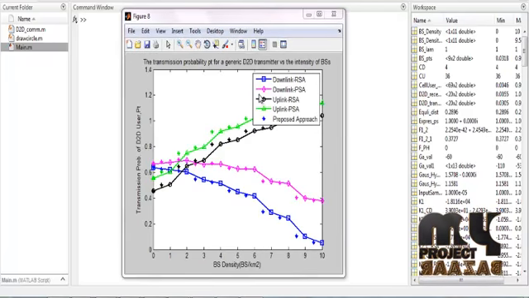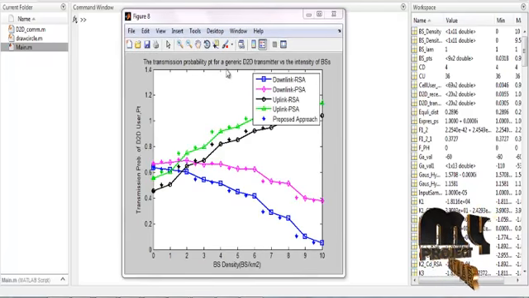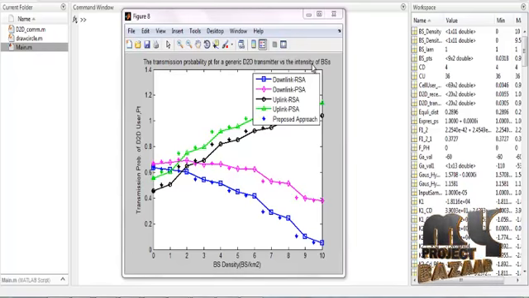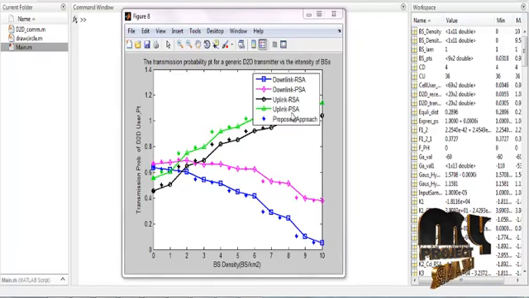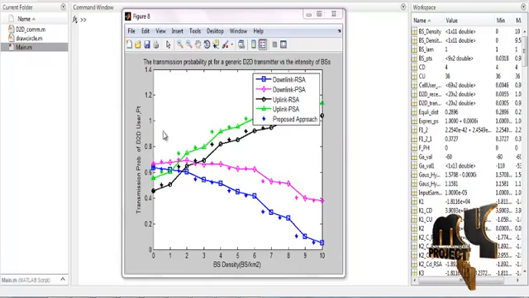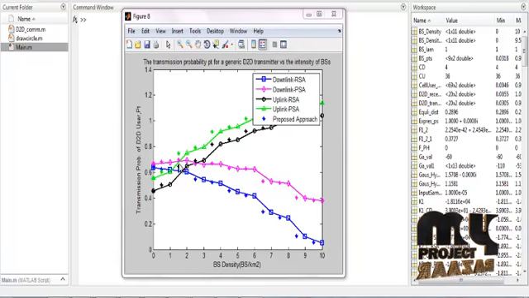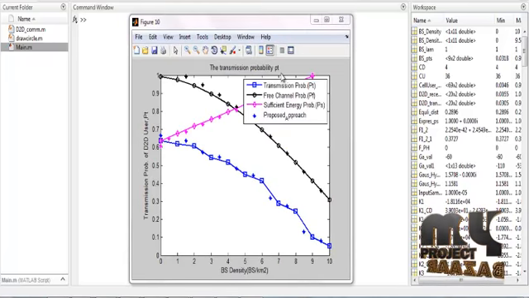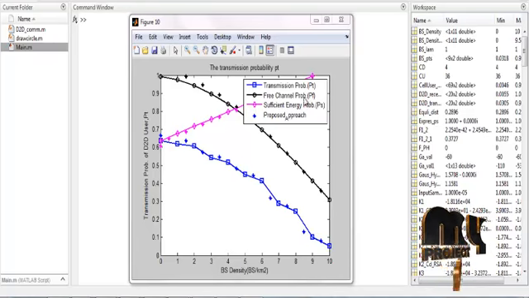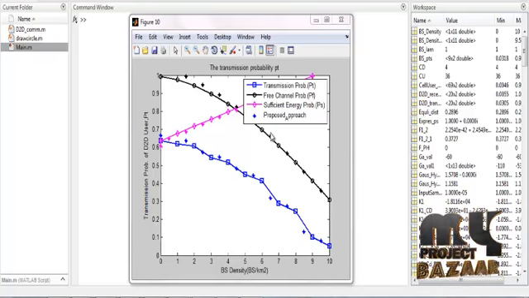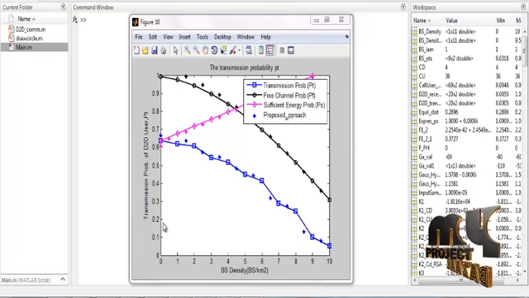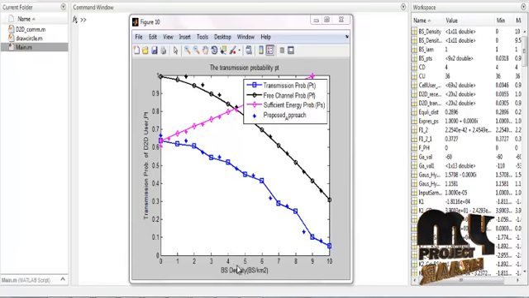In this process, we plot the transmission probability of a generic D2D transmitter point versus the intensity of the base station, for downlink RSA and uplink PSA. The proposed approach is indicated in blue. So these are the processes of resource allocation: the transmission probability of the D2D user point, free channels, efficient energy propagation, and the base station density.